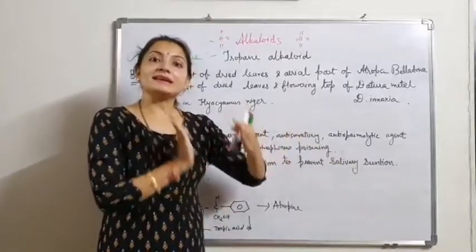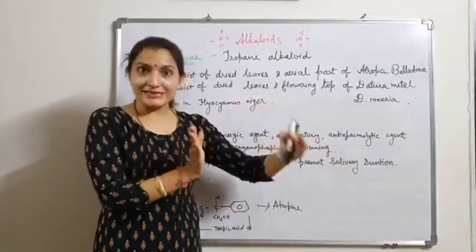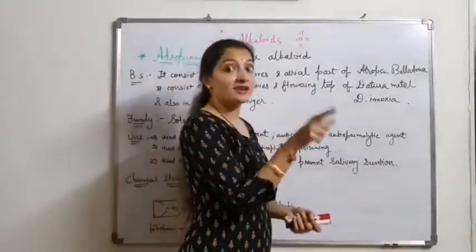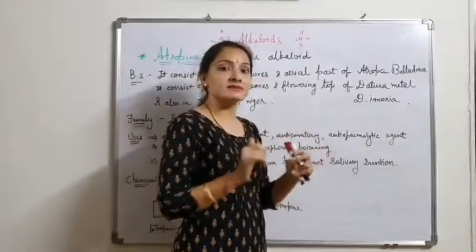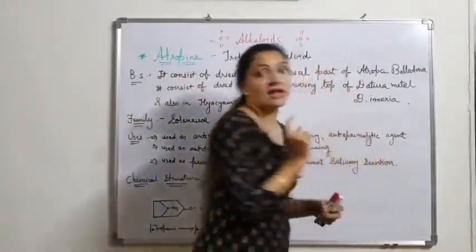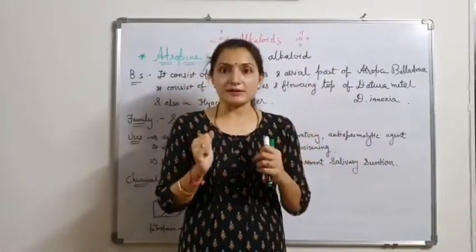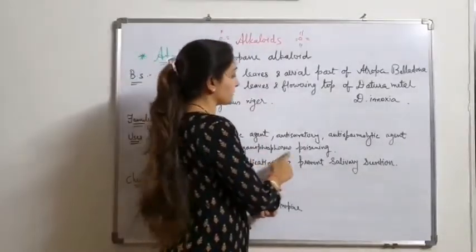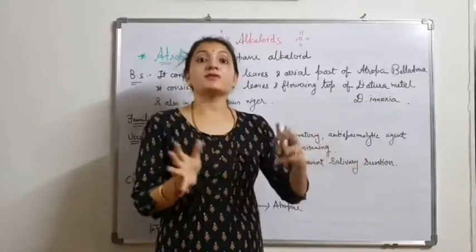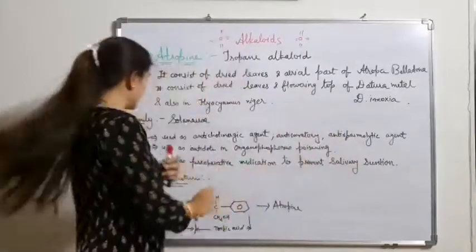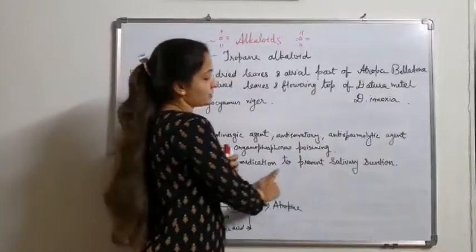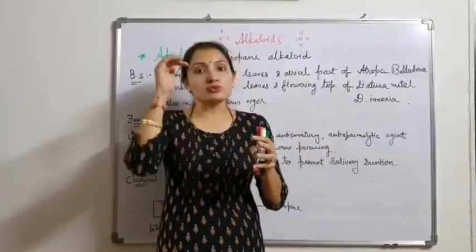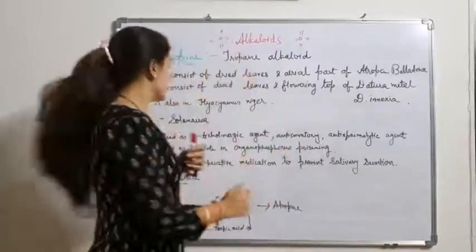Anticholinergic drug means its effect is opposite to acetylcholine, so the anticholinergic effect inhibits the cholinergic effect. Anti-secretory means it decreases secretions. Antispasmodic agent means it decreases spasm, causing relaxation. It is used as an antidote in organophosphorus poisoning. It is used as a pre-operative medication to prevent salivary secretion, because it has anti-secretory action. So when we need to decrease salivary secretion, we use atropine.